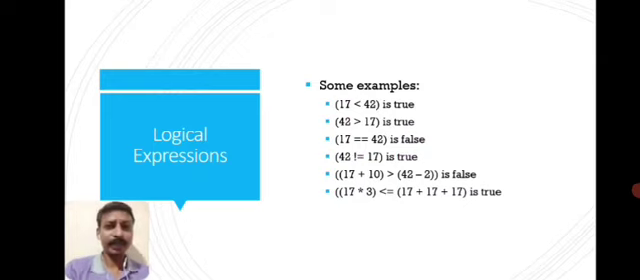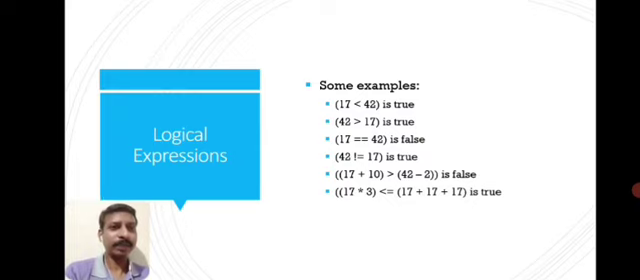So here are some examples. 17 less than 42. This is a logical expression in C++ program. In the previous slide, I have told you that the output of a logical expression is either true or false. So for this logical expression, 17 less than 42, it is true because 17 is less than 42.